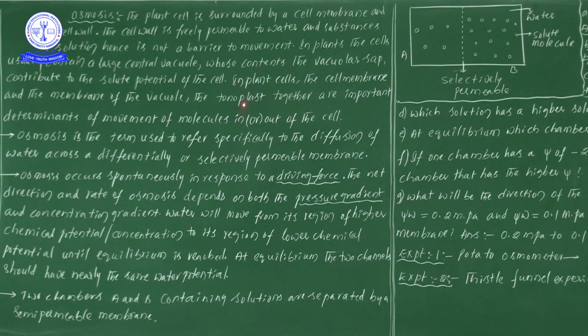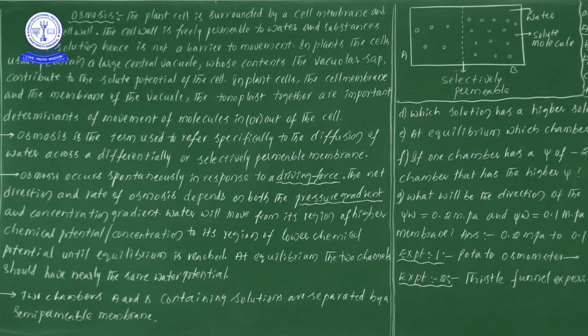So the tonoplast as well as the cell membrane controls the movement of molecules in or out. Movement of molecules is under the regulation of two membranes, one is the tonoplast and one more is the cell membrane. Because both regulate, that's why both are important determinants for the movement of molecules in or out of the cell.